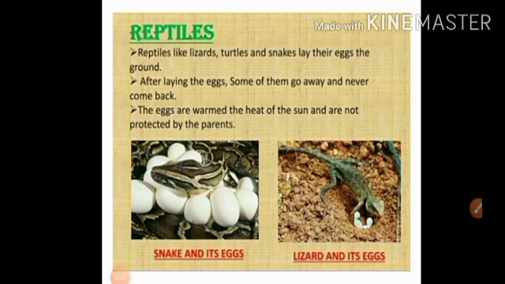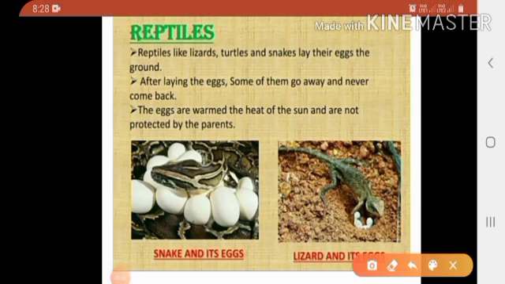Next is reptiles. Reptiles like lizards, turtles and snakes lay their eggs on the ground. After laying the eggs, some of them go away and never come back. The eggs are warmed by the heat of the sun and are not protected by the parents.